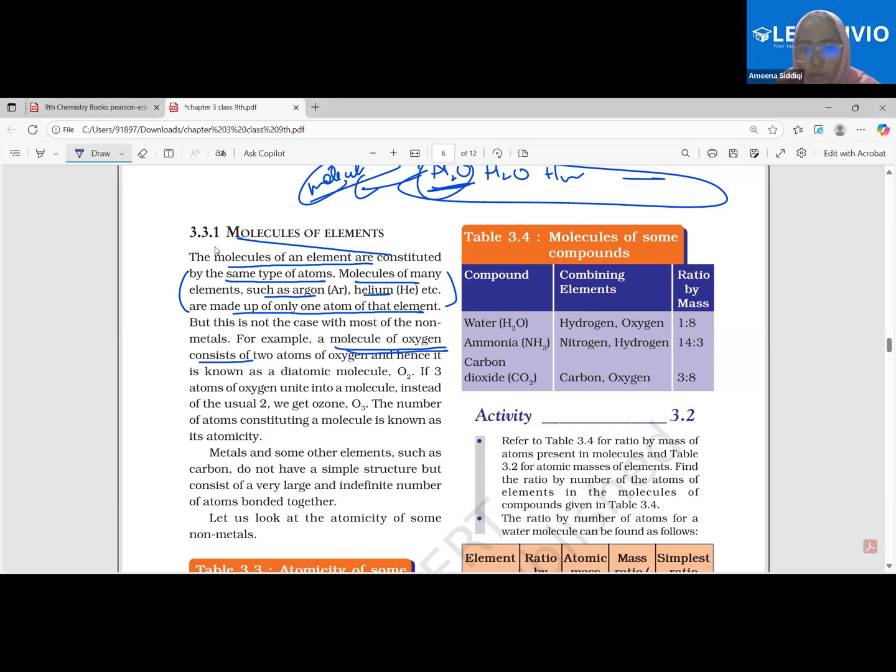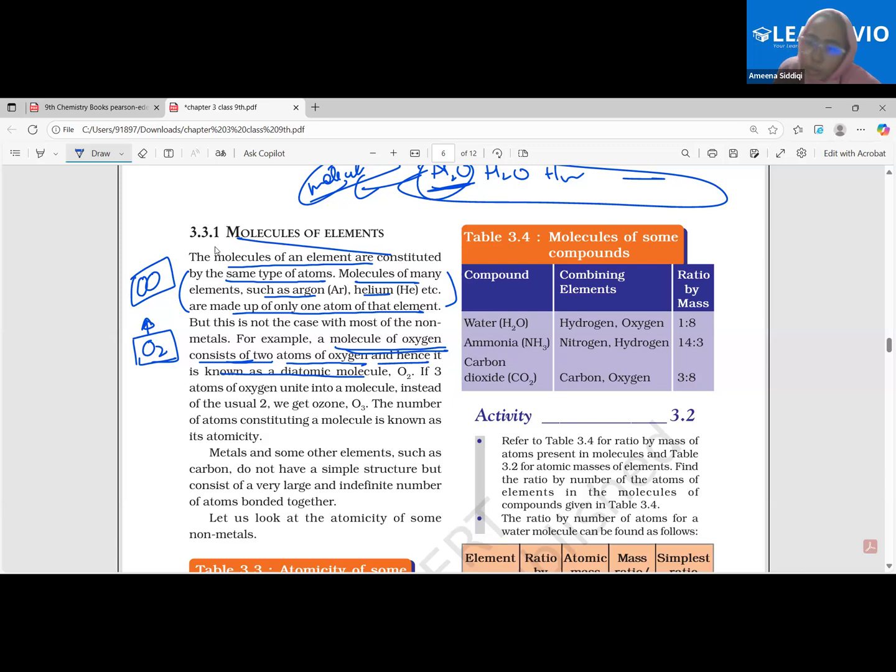A molecule of oxygen consists of two atoms of oxygen. We have seen this. This is a molecule of oxygen, and hence it is known as a diatomic molecule. It consists of two atoms of oxygen, and it becomes one molecule. Focus on the terms I'm using. Two atoms of oxygen give you one molecule of oxygen, and this one molecule is nothing but a molecule of the element of oxygen. Why are we saying element of oxygen? Because this molecule is formed with the combination of the same type of two oxygen atoms. Do you get it? Yes, ma'am.